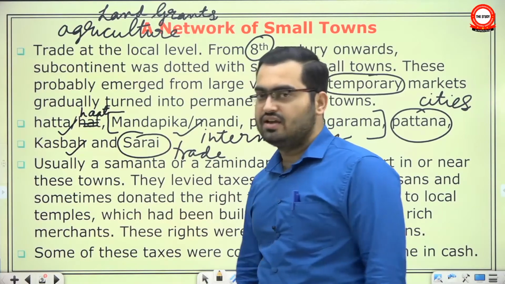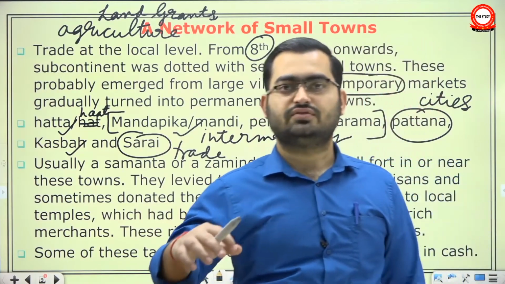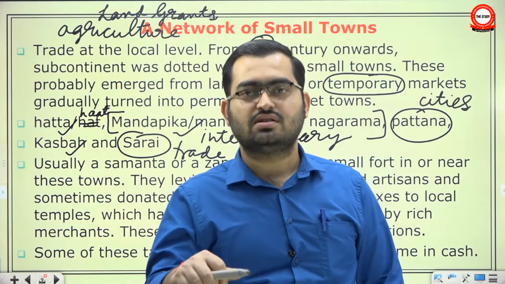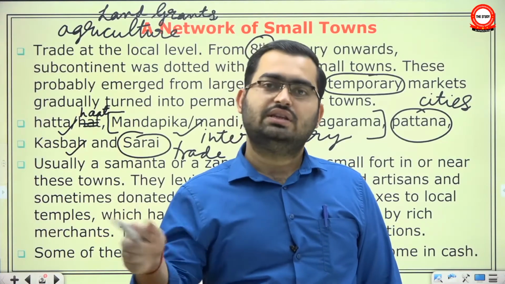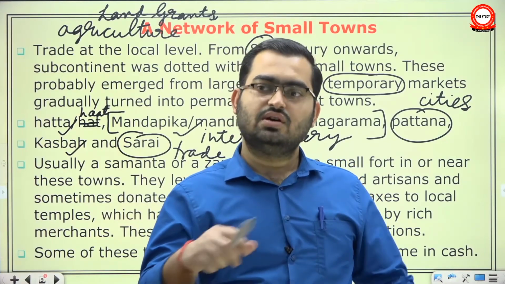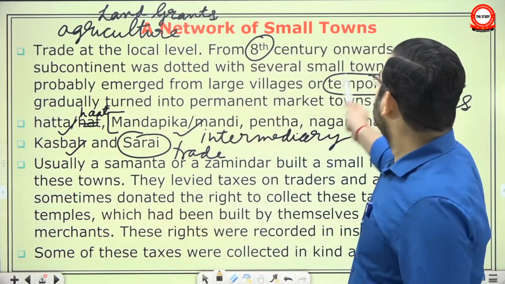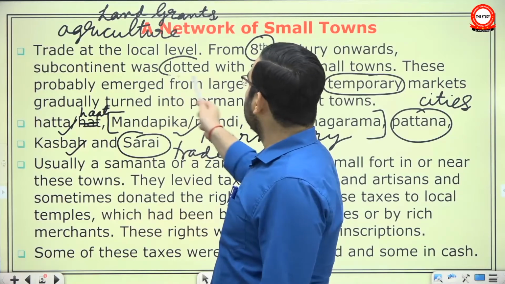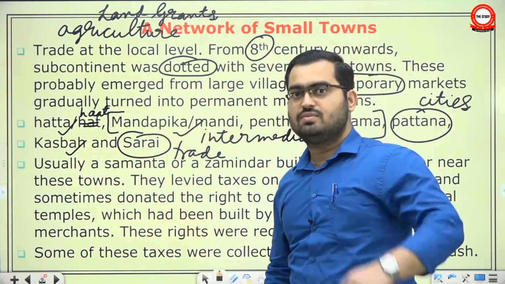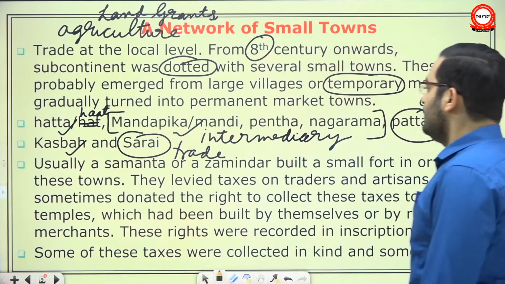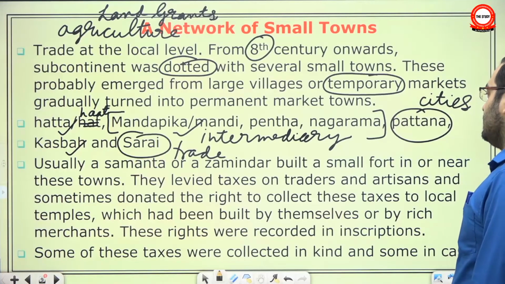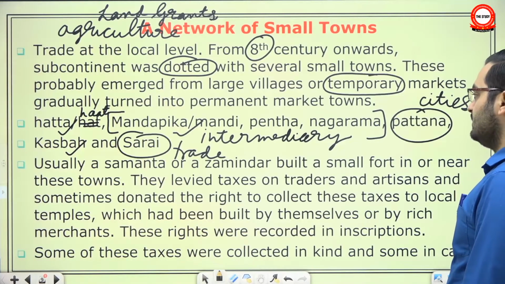Such places gradually turned into towns, and obviously they would trade with areas nearby. Say if there is a sarai with a constant need for foodstuff, animal feed, water, how would they fetch it? They would trade with the nearby areas. This is how smaller urban centers emerged. Usually a samant or a zamindar built a small fort in or near these towns.